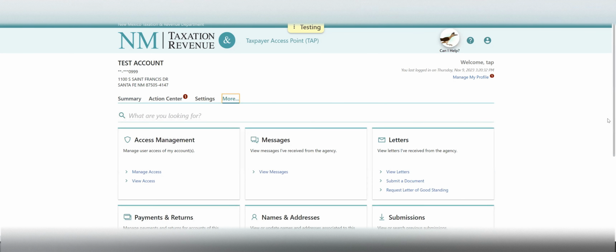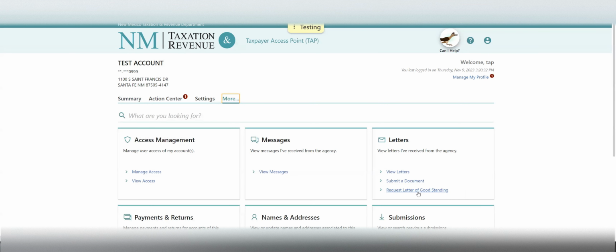From this tab, there's a box here that shows letters, and if the taxpayer is eligible for a letter of good standing, this link here, Request a Letter of Good Standing, will be available. If this link is not available, it may mean that the logon is not the administrator logon or that the taxpayer is not eligible for a letter of good standing. That may be because they have non-filed returns or they have delinquent tax. Both issues will need to be addressed before this option is available.